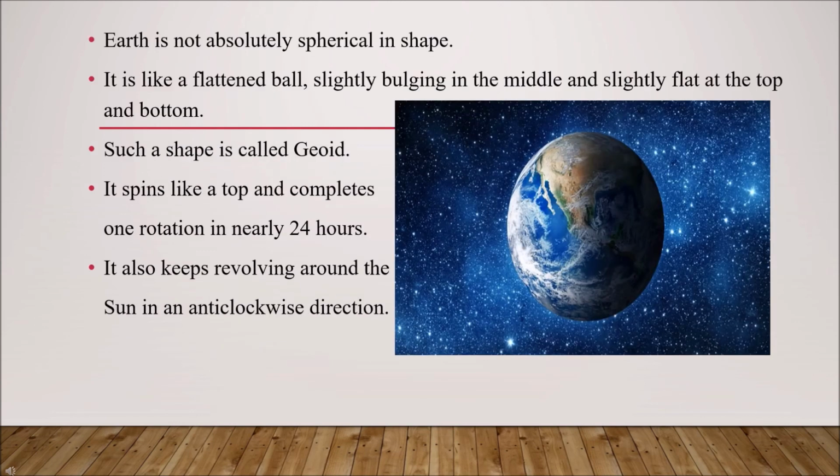Earth is not absolutely spherical in shape. It's like a flattened ball, slightly bulging in the middle and slightly flat at the top and bottom. Such a shape is called a geoid. It spins like a top and completes one rotation in nearly 24 hours. It also keeps revolving around the sun in an anti-clockwise direction.